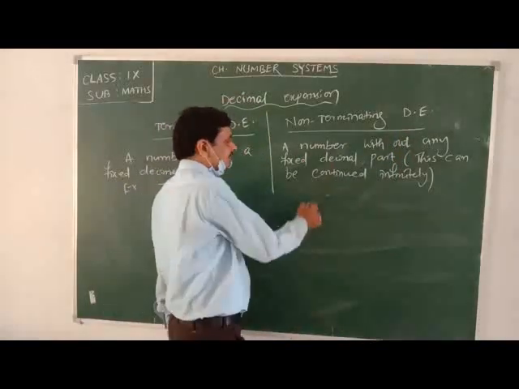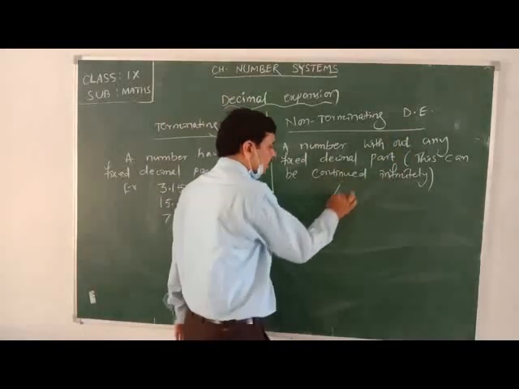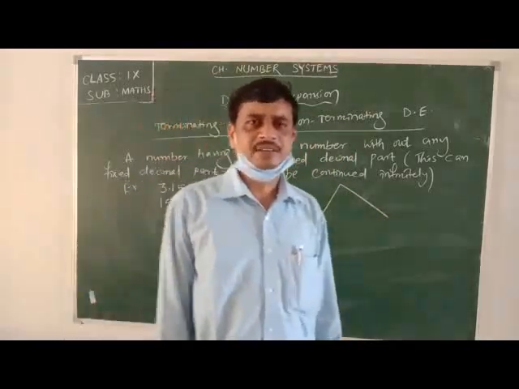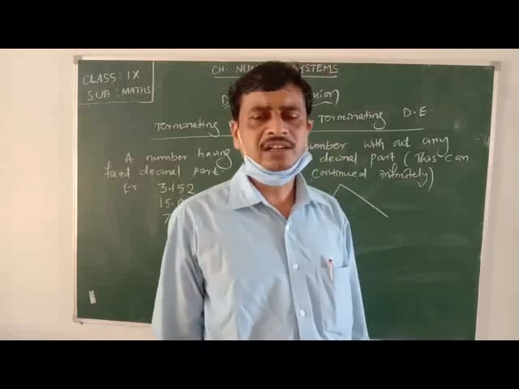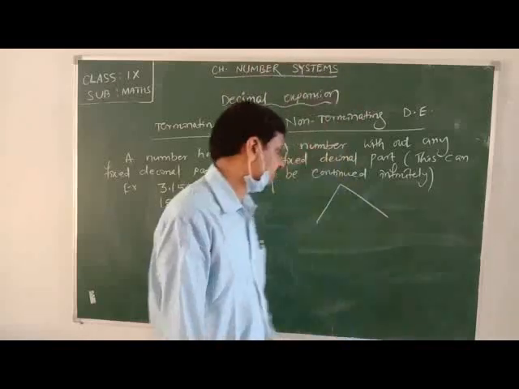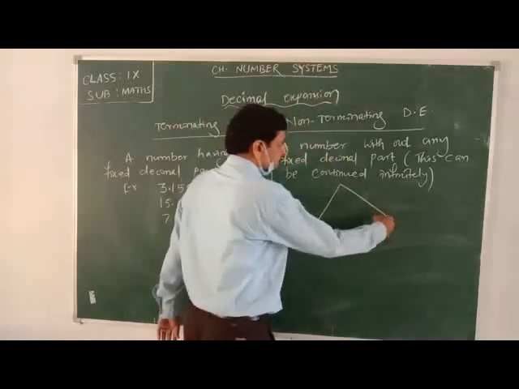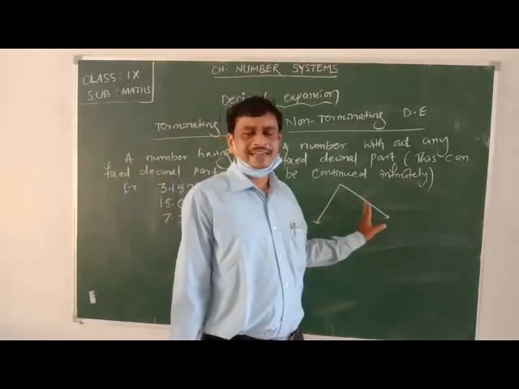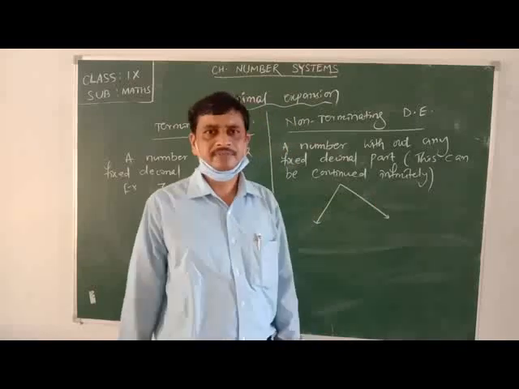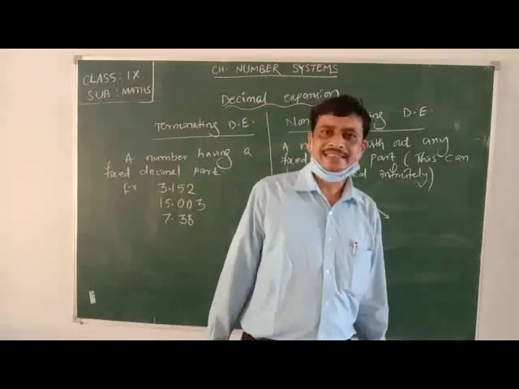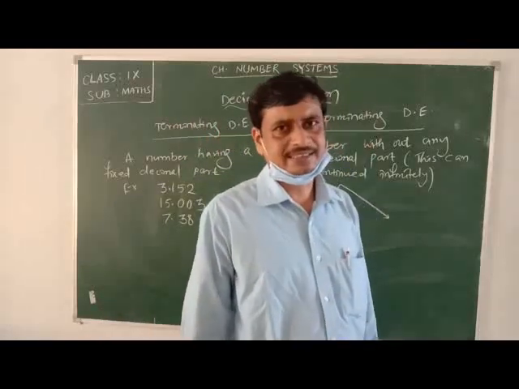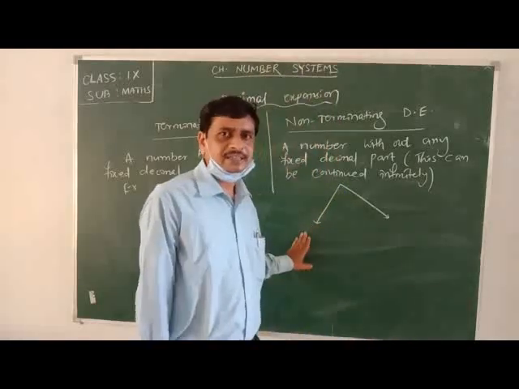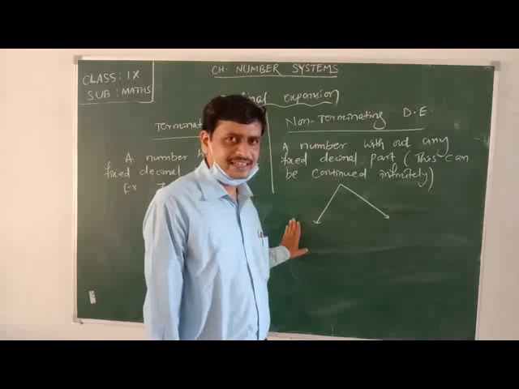Here, non-terminating can also be non-terminating repeating and can also be non-terminating non-repeating. If the decimal part contains repeated digits, if it is repeated in its places, such numbers are said to be non-terminating repeating decimal expansion.